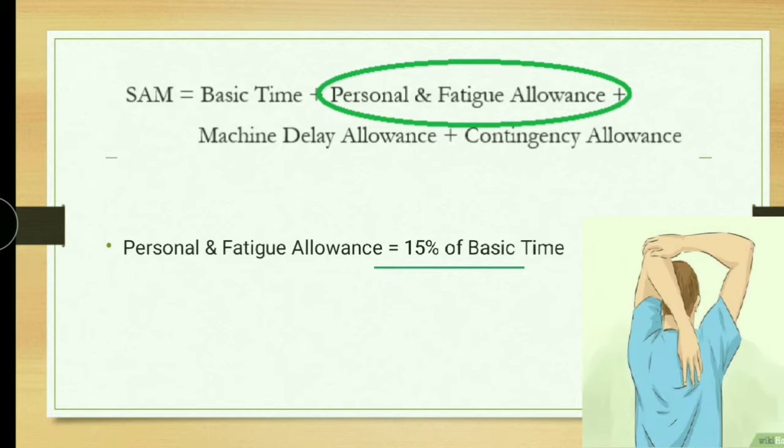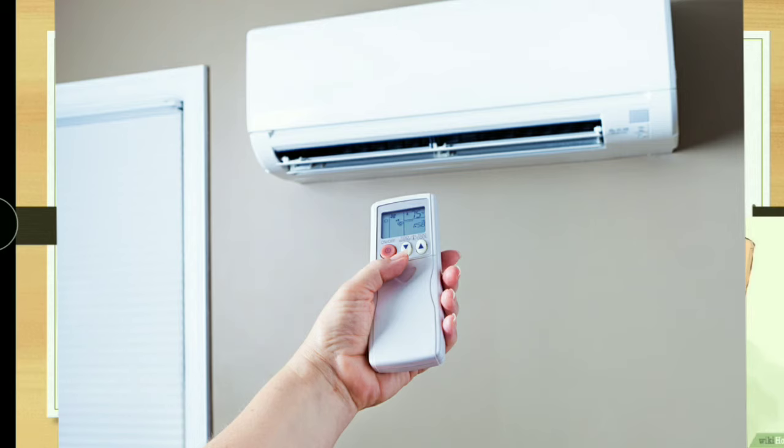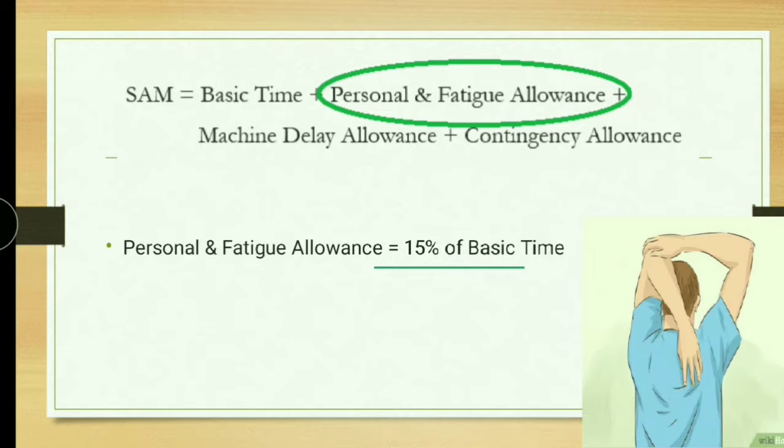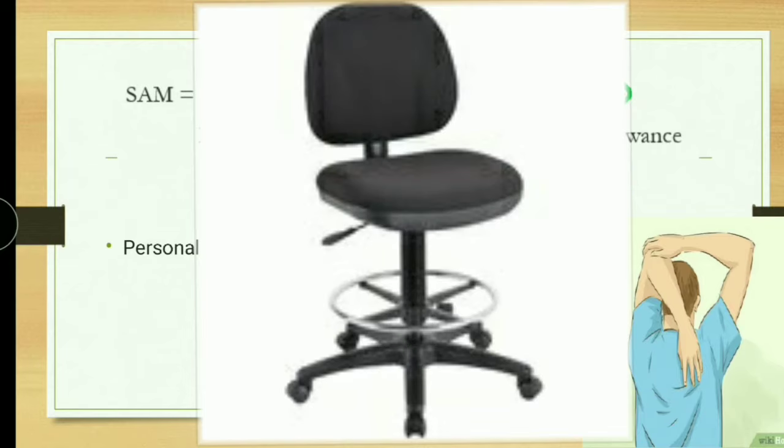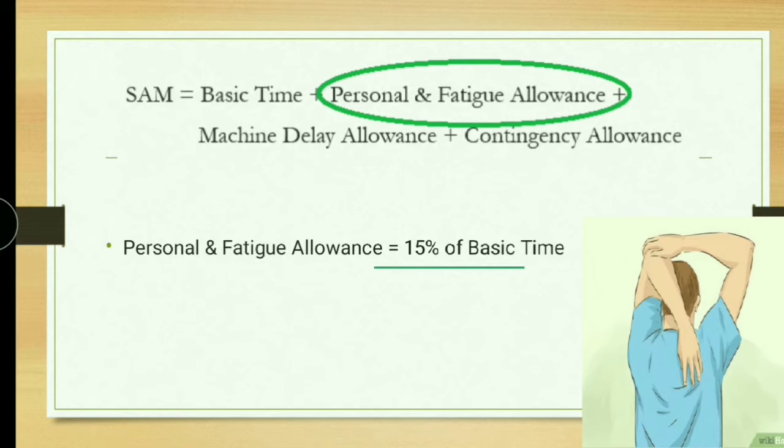If you want to reduce personal and fatigue allowance, some companies provide air conditioning facilities to their workers and rolling chairs to their operators. It will help them reduce personal and fatigue allowance, and labor will remain fresh throughout the day. In the garment industry, generally we give 15% as personal and fatigue allowance. So when you have good facilities, that allowance will reduce.